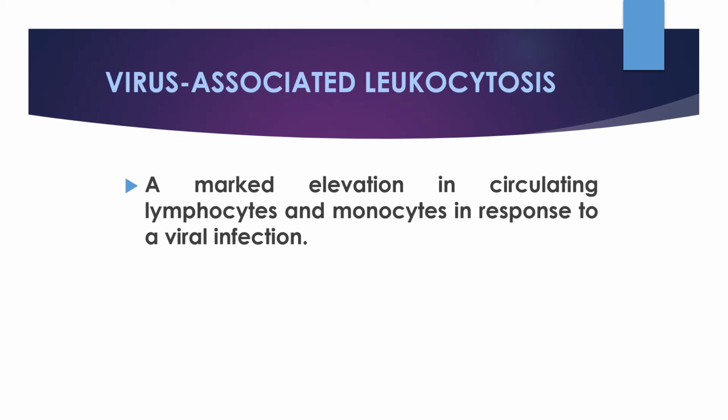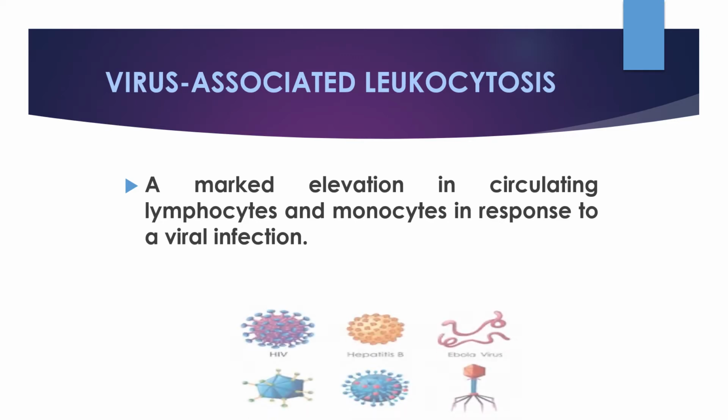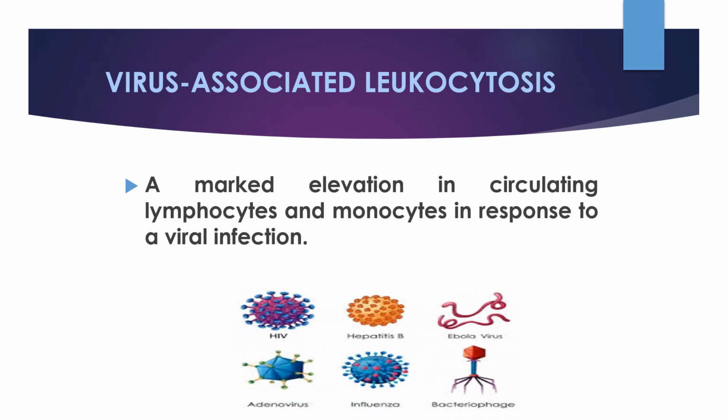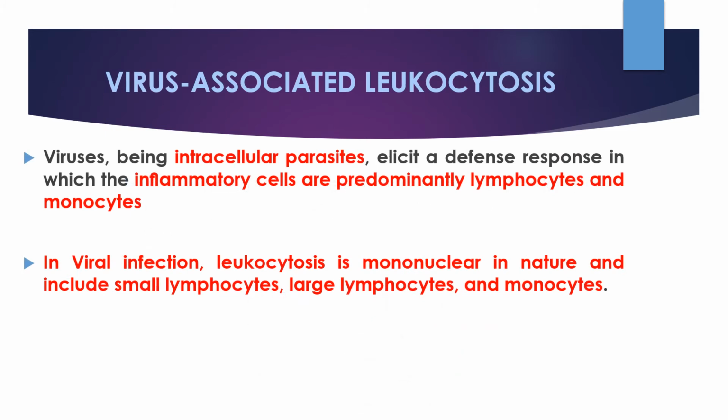Virus-associated leukocytosis. A marked elevation in the circulating lymphocytes and monocytes in response to viral infection. Viruses, being intracellular parasites, elicit a defense response in which the inflammatory cells are predominantly lymphocytes and monocytes. Neutrophils play a very small role in the elimination of viral agents. Therefore, the leukocytosis that accompanies viral infection is typically mononuclear in nature and includes small lymphocytes, large lymphocytes, and monocytes.